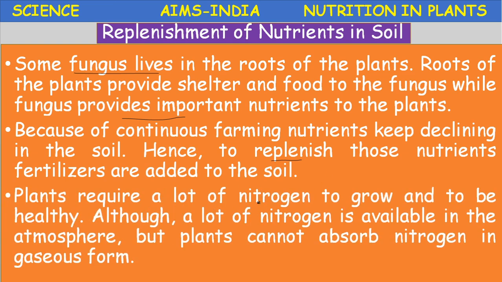Plants require a lot of nitrogen. Nitrogen is one of the important nutrients required for the growth of the plant. For the plant to grow and be healthy, it requires nitrogen. Although a lot of nitrogen is available in the atmosphere, plants cannot absorb nitrogen in the gaseous form. So yesterday we discussed how nitrogen is converted to a useful form. A bacterium by name Rhizobium replenishes the nitrogen in the soil.